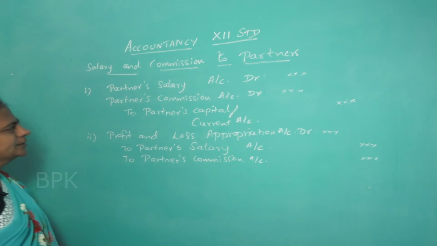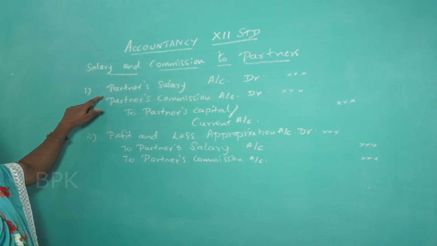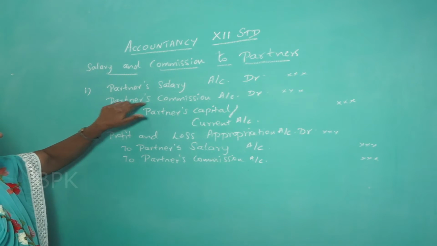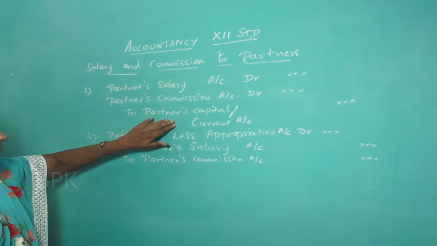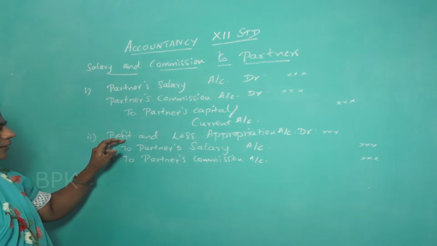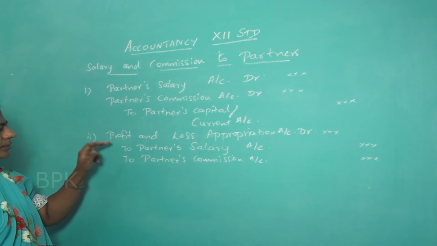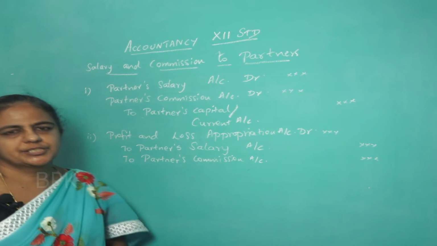Okay, understood? The partners' salary and partners' commission should be credited to partners' capital account, and profit and loss appropriation account should be debited.